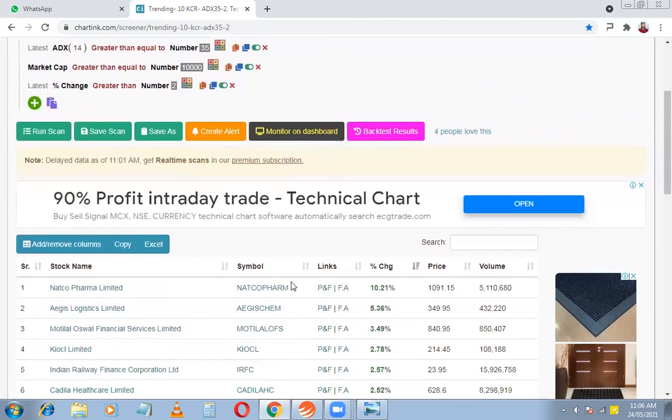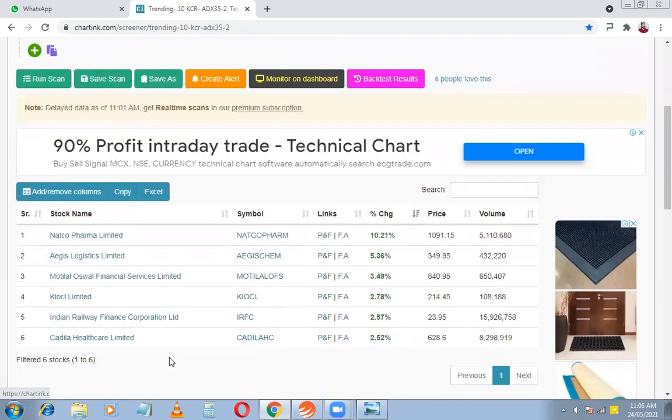Now, the only problem with charting is that this software delays data. So delayed data at 11 a.m., right? So they are basically 5-minute delay data is coming in. So you may not be able to catch them at the right time.